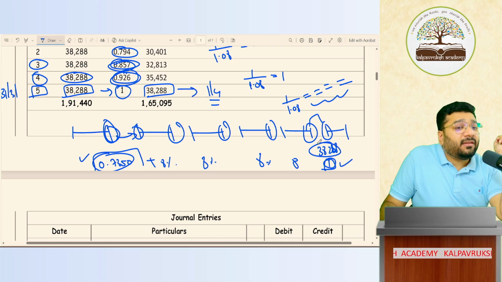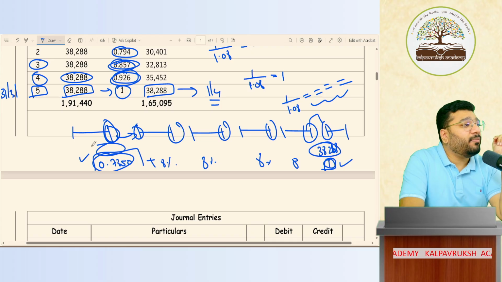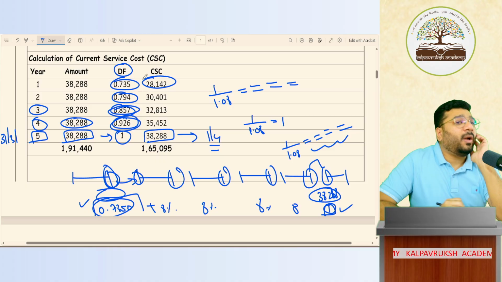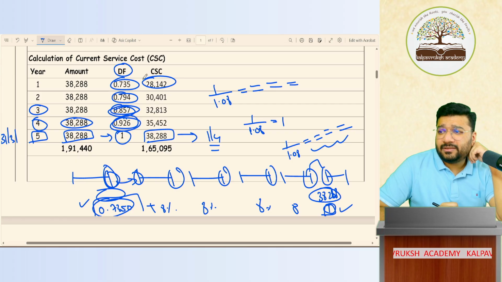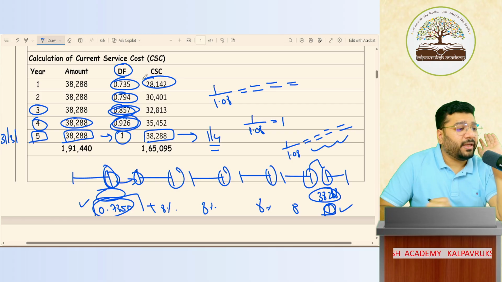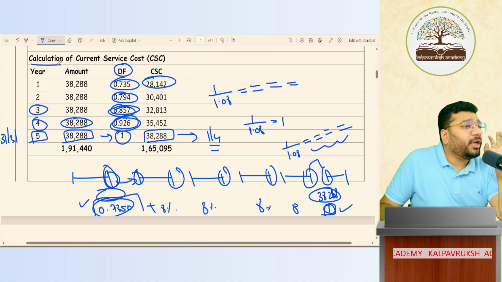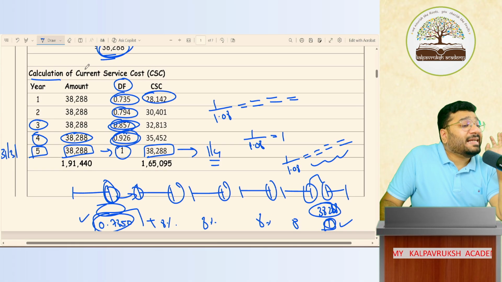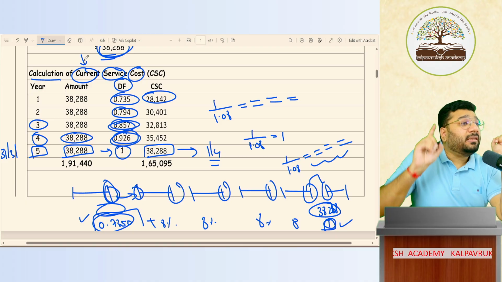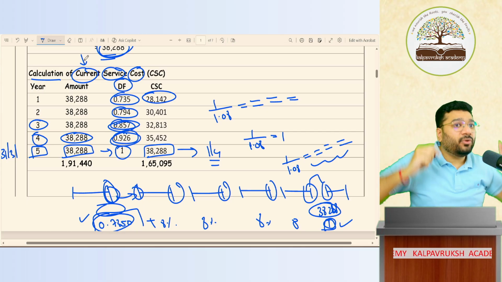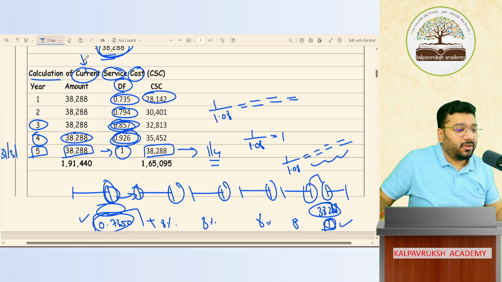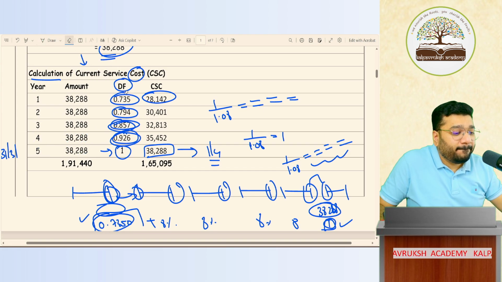So for 1 rupee of liability, the present value is 0.7350. Therefore, for 38,288 worth of liability, what is the present value? If you multiply, you will get 28,142. Got it, not got it? This calculation you're doing is called calculation of current service cost. An employee benefit cost is service cost. Why is it called current service cost? The money that you're going to pay in future, what is its present value? Current value. Hence it is called current service cost. Okay, not okay.